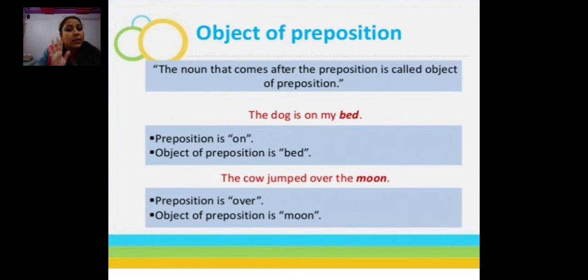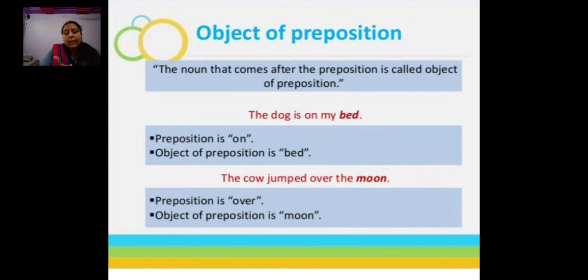Here the preposition is on. All of you were clear? So the object of the preposition is bed, because what is the noun here in the above sentence? Bed.